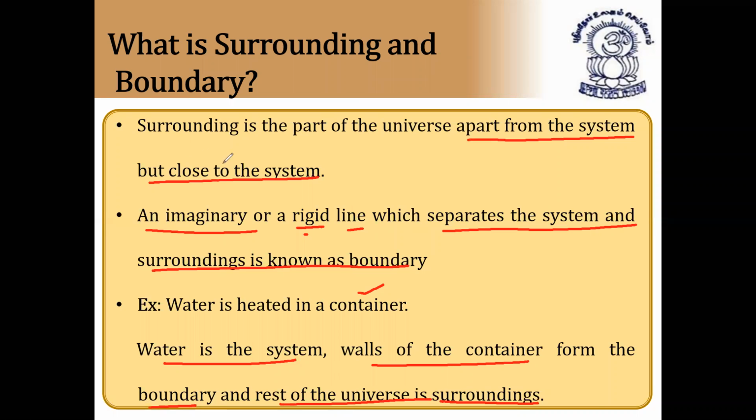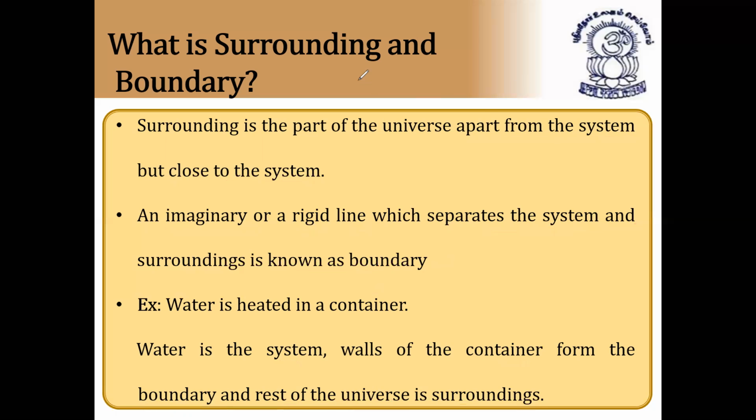What are those? System, surrounding, boundary. What is system? The medium which is under study is called system. What is surrounding? Surrounding is a part of the universe apart from the system, meaning other than the system but close to it. An imaginary or rigid line which separates the system and surroundings is known as boundary. Example: water is heated in a container. Water is the system, the walls of the container form the boundary, and the rest of the universe is called surroundings. This is the basic terminology in thermodynamics. I hope it is clear.